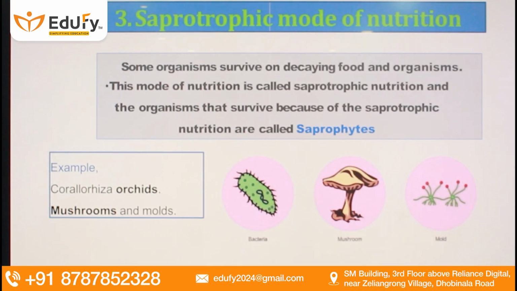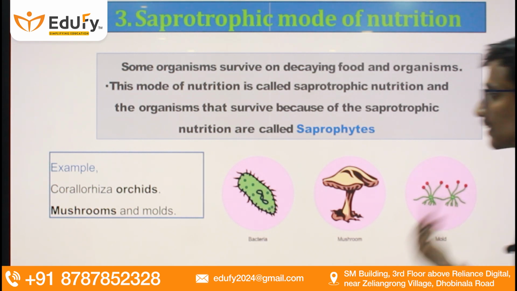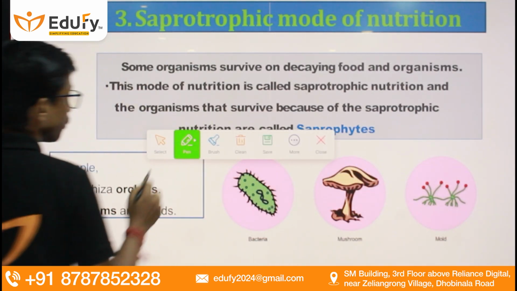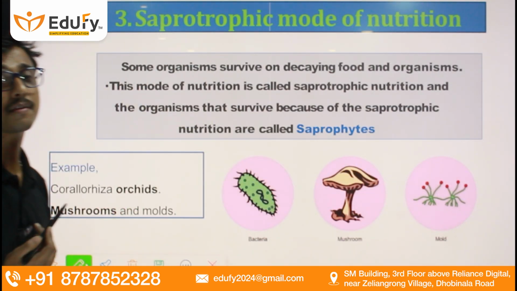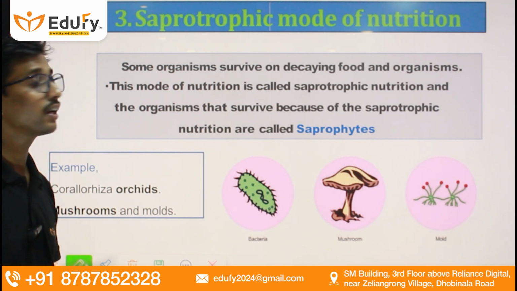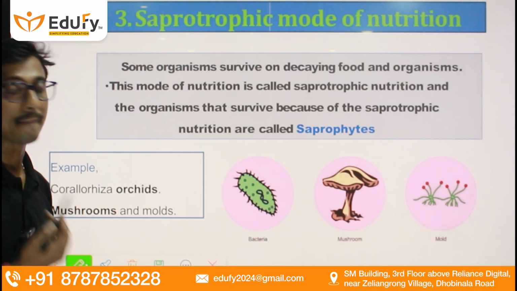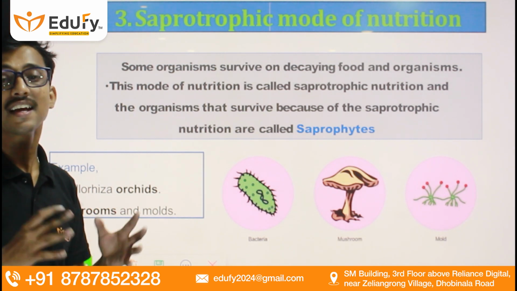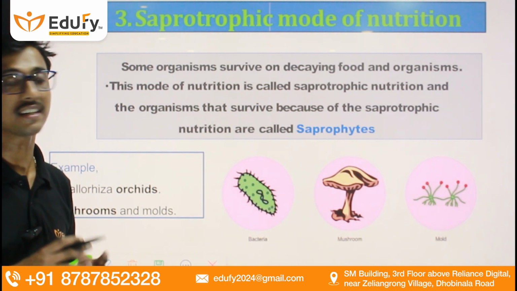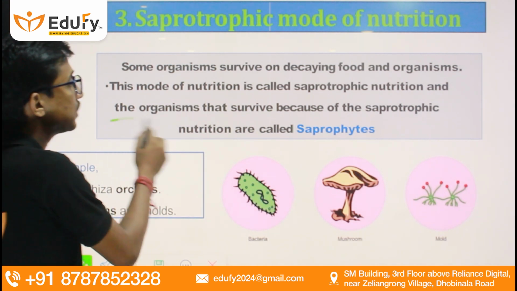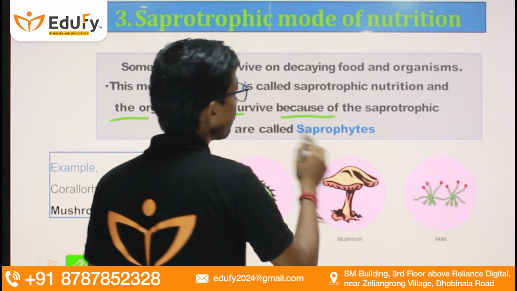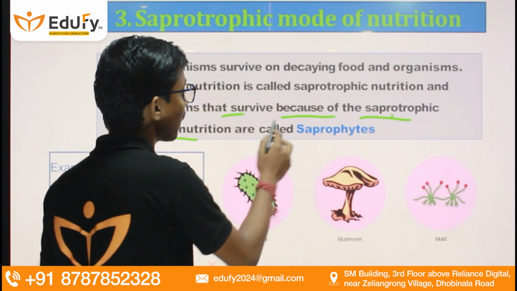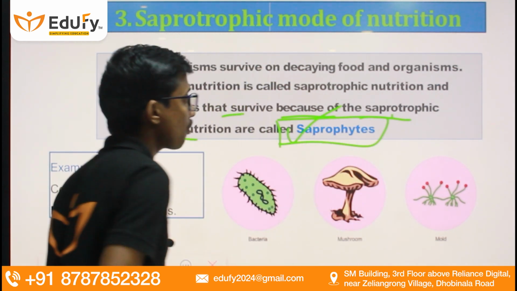Now the saprotrophic mode of nutrition is a type of nutrition in which the organism is totally dependent on dead and decaying matter, and they absorb nutrition from the dead and decaying matter present in their surroundings.